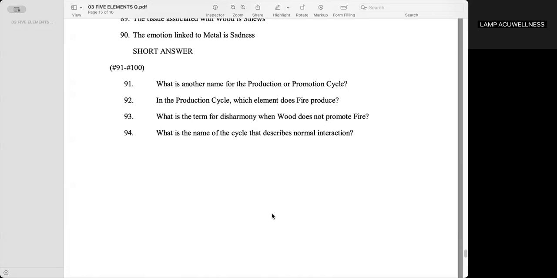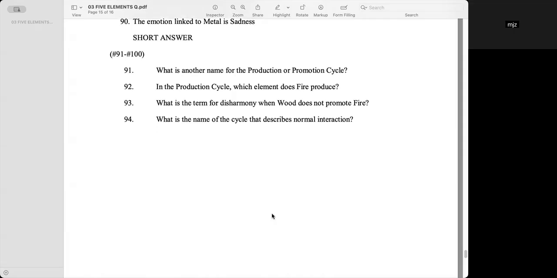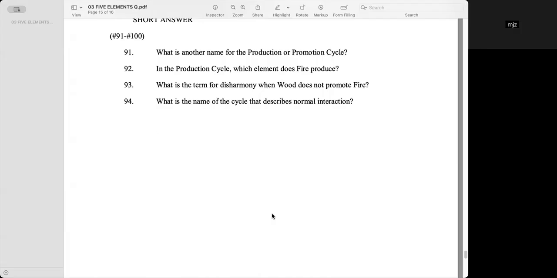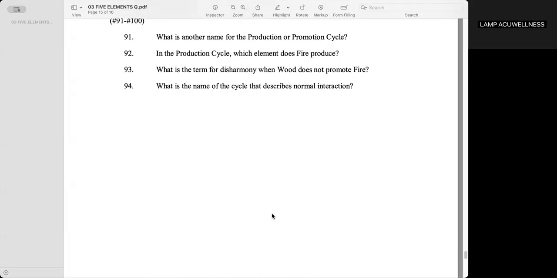Earth. What is the term for disharmony when wood does not promote fire? Disharmony of production. What is the name of the cycle that describes normal interaction? Control cycle.